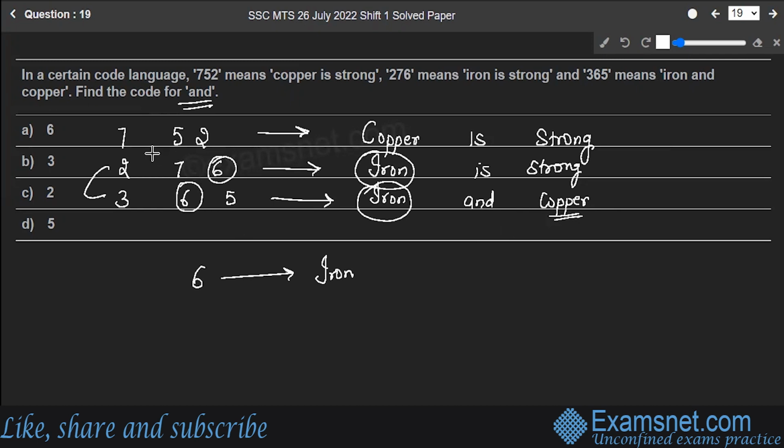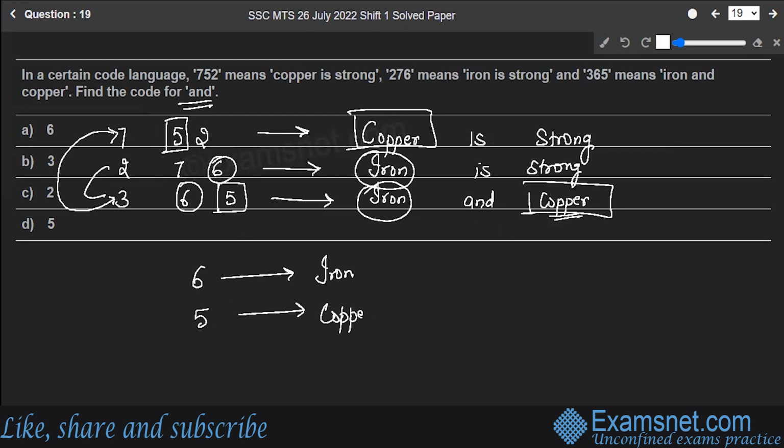Okay, 5 also. See, in the first and the third one, I'm having a repetition of this 5 and 5. And the one word which is repeating in both the cases is copper. So that means 5 is having the code as copper. Right? You got the code for iron. Iron code was 6. Copper code was 5. That means for AND, the code is 3. Right? Only AND is left and only 3 is left over here. That means the code for AND is 3. So option B is the correct answer to the question.